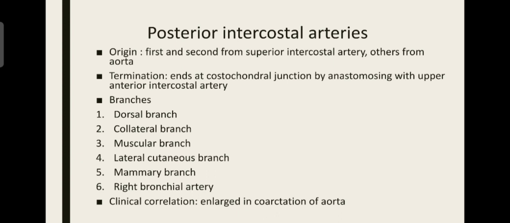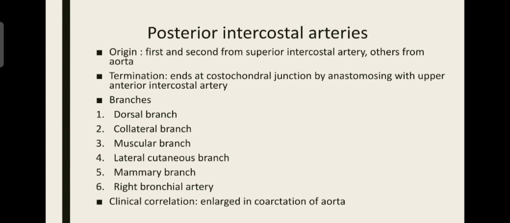To compensate for this, these posterior intercostal arteries form an anastomotic channel through which a large amount of blood passes, which causes them to become very enlarged. While passing through the costal groove, they give an impression on the bone. This is a very important clinical correlation of the posterior intercostal artery. So we saw the origin, termination, branches and the clinical correlation of the posterior intercostal arteries.